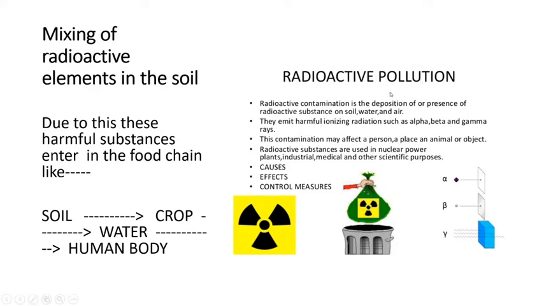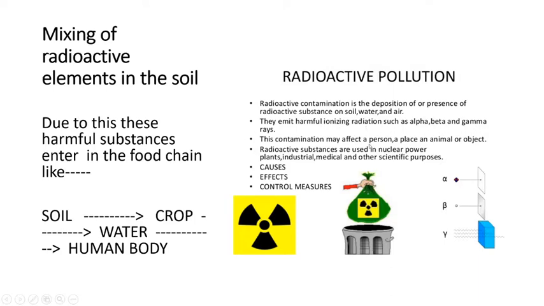So about radioactive pollution, you can read over here: radioactive contamination is the deposition or presence of radioactive substances on soil, water and air. It is also because of factories, effluents, sewage water. Sometimes these substances go and mix with the soil. They emit harmful ionizing radiation such as alpha, beta and gamma rays.